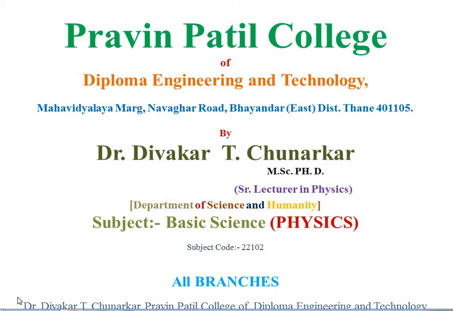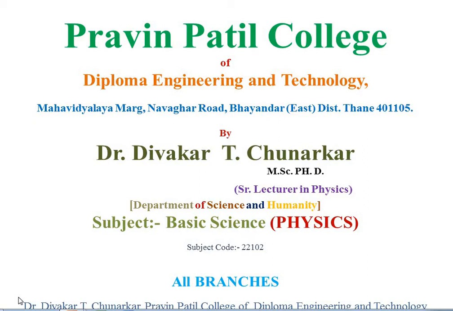So, in the previous lecture, we explained fundamental physical quantities, fundamental units and their examples, such as temperature, time, mass, luminous intensity, electric current, and substance, that is amount of substance, and their units.